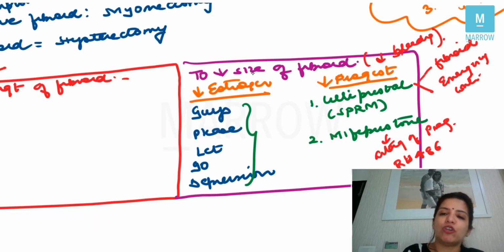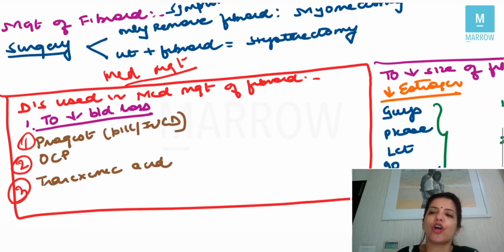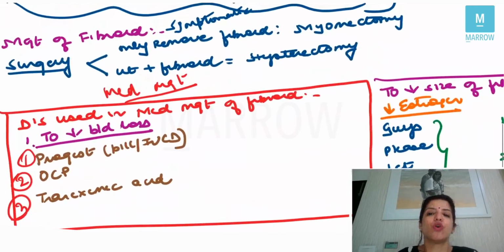So these are all the drugs which you can use to decrease the size of the fibroid. To decrease blood loss, there were only three drugs: progesterone, OCPs, and tranexamic acid. So this is all what you need to know about fibroid.